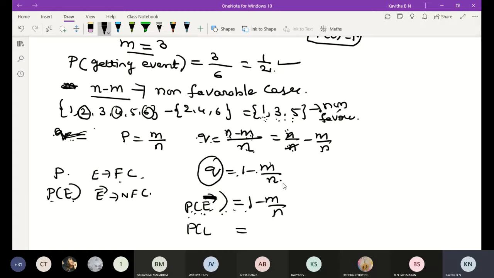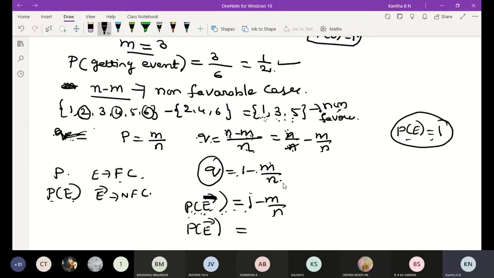Just now we discussed that probability of E is equal to 1 when the number of possible outcomes is equal to the number of favorable cases.